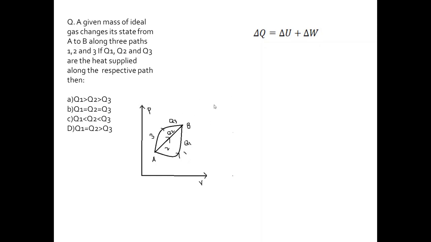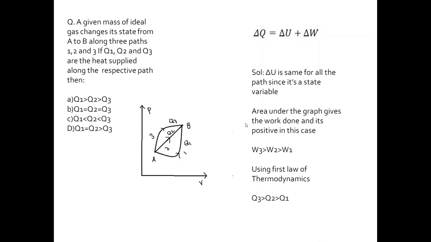Now, the only things which change are delta Q and delta W. And already we know that the work done is nothing but the area under the graph. So the area under the graphs gives the work done, and I have already mentioned that the convention we use is that if the system moves from left side to right side, the area under the graph is taken as positive. So the work done is positive, that is, work is done by the system.